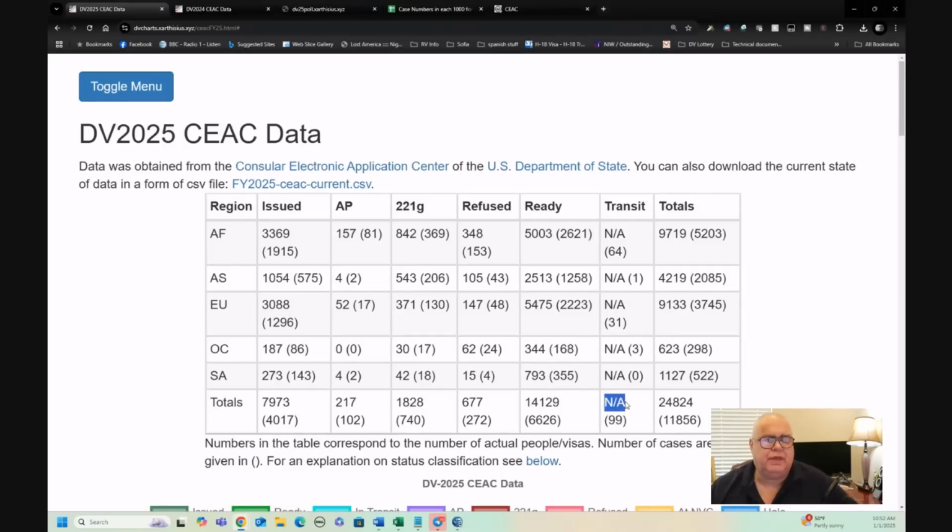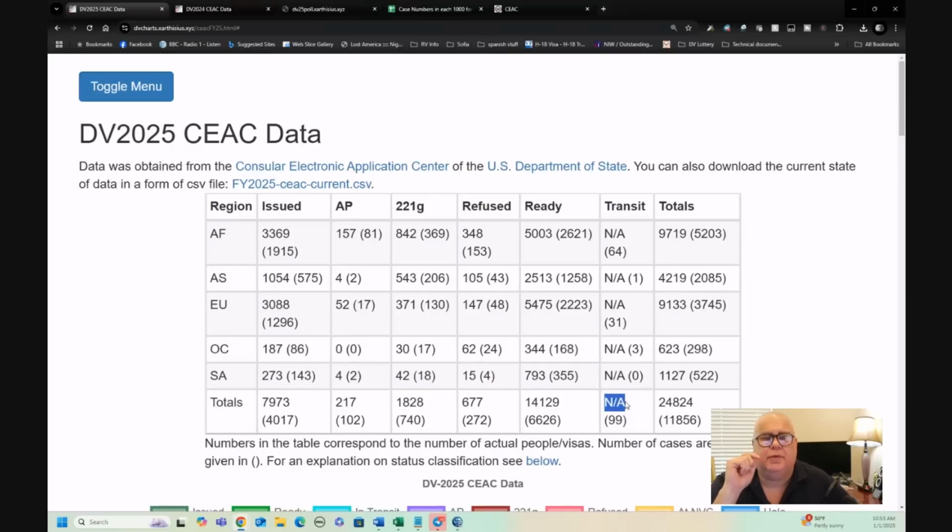We don't have the number of people on those 99 cases because in CEAC, that simply shows the cases in transit. We don't know which embassy it's headed to yet, and we don't know how many people are on that case yet. But as you saw on the other cases, like the issued, the refused, the 221G, we know the number of people on the case, the number of derivatives in addition to the principal applicant, and we know the status for each one of those.